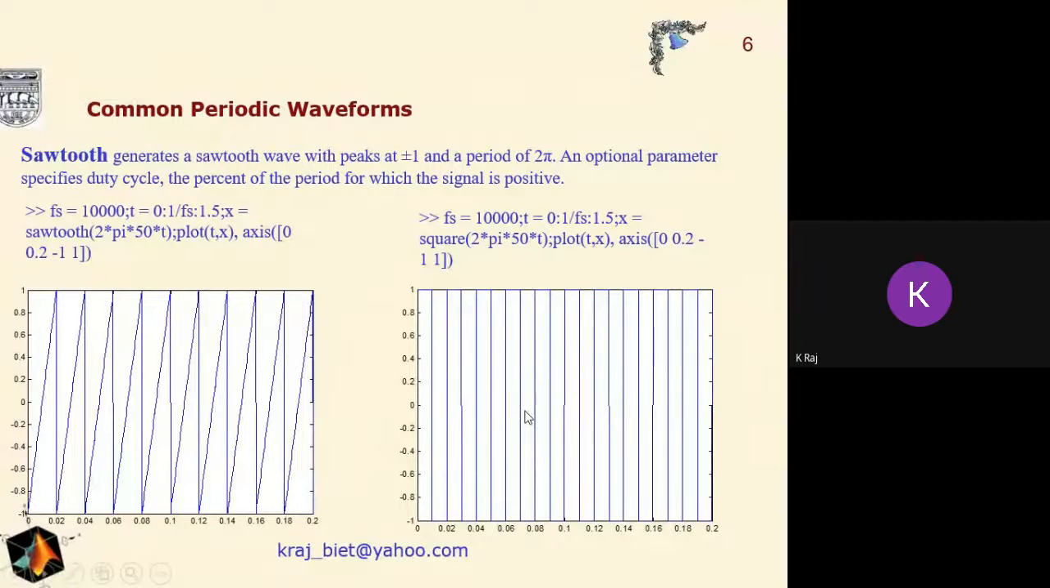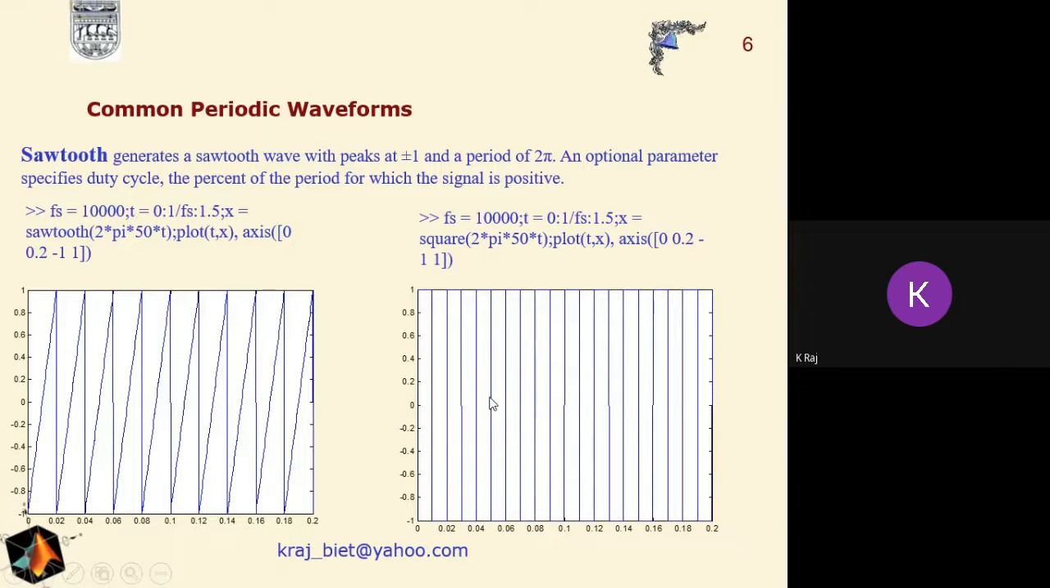Now suppose we are interested in generating the sawtooth signal. These are the different types of signals that will be utilized in signal processing. So in order to generate a sawtooth, we have to use the function sawtooth, and it generates a sawtooth wave with peaks at plus and minus 1 and a period of 2 pi. An optional parameter specifies the duty cycle. So here, with fs described here, we have used the sawtooth function, and we have utilized the plot function between t and x. This is the graph here.